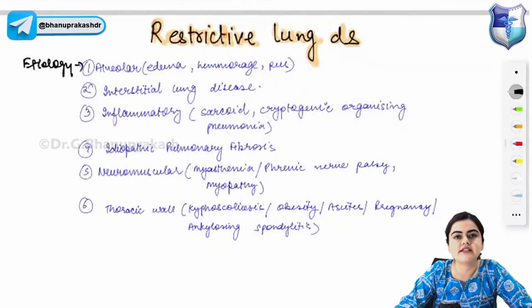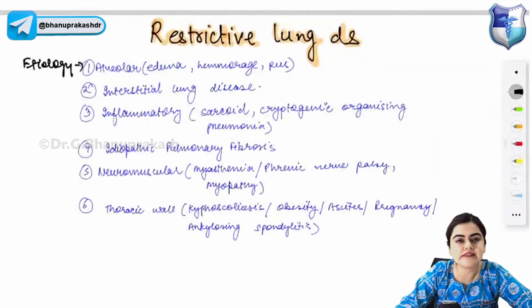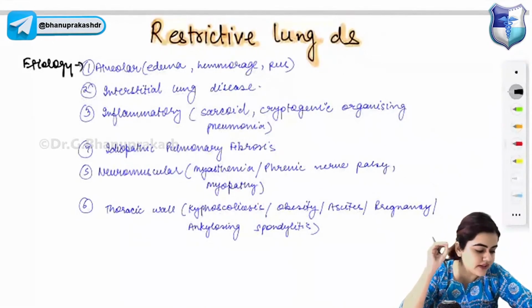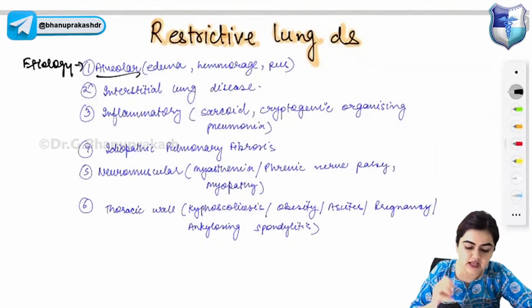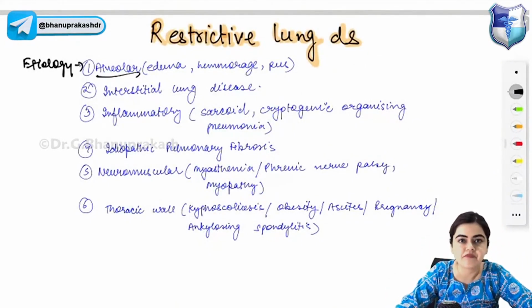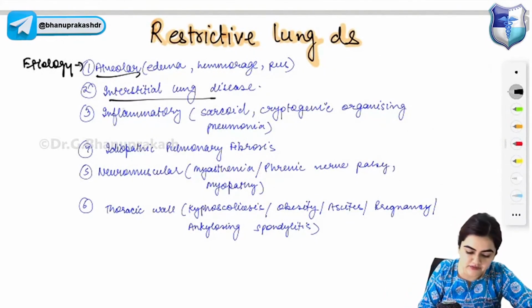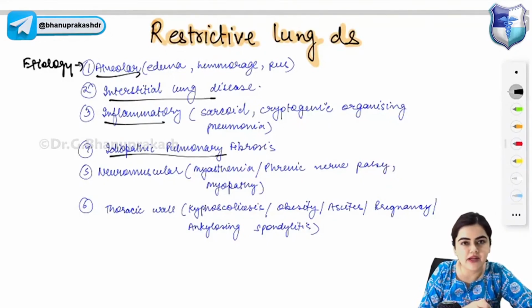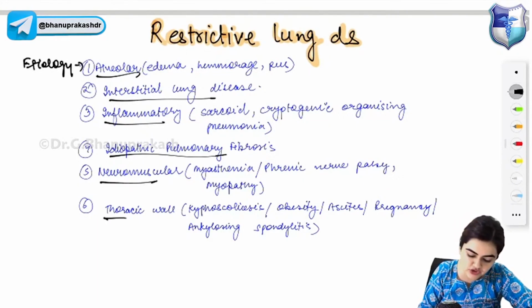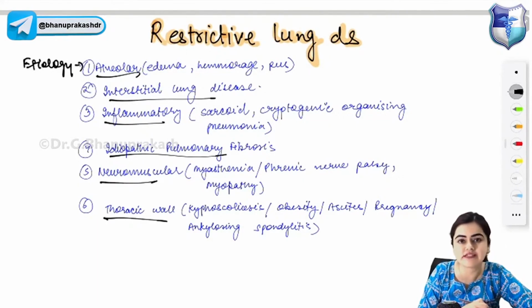Very good. Let's discuss restrictive lung diseases quickly. The etiology of restrictive lung diseases is alveolar edema, hemorrhage, and pus. Causes include alveolar causes, that is edema, hemorrhage, pus; interstitial lung disease, inflammatory conditions like sarcoidosis, cryptogenic organizing pneumonia, idiopathic pulmonary fibrosis; neuromuscular causes like myasthenia, phrenic nerve palsy, myopathy; and thoracic wall causes like kyphoscoliosis, obesity, ascites, pregnancy, and ankylosing spondylitis.